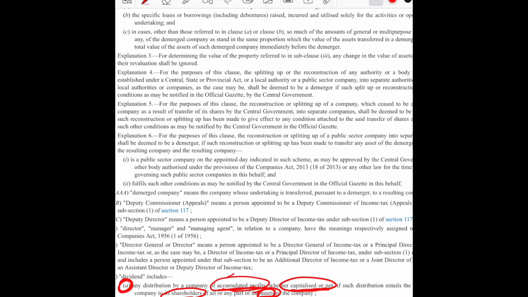When we talk about accumulated profit, we talk about the profit and loss account profit. We talk about accumulated profit and not assessable profit. So any amount which is taken from the profit and loss account, suppose the general reserve, is created out of the profit and loss account. But suppose we talk about the share premium.